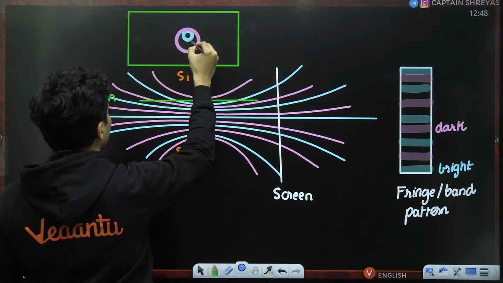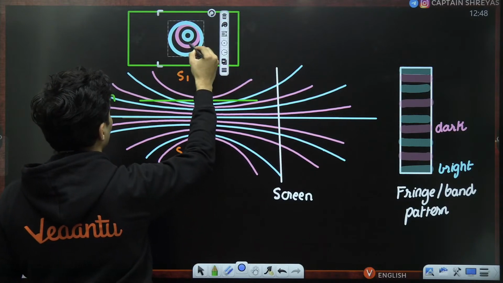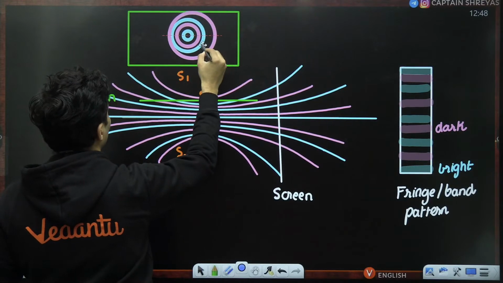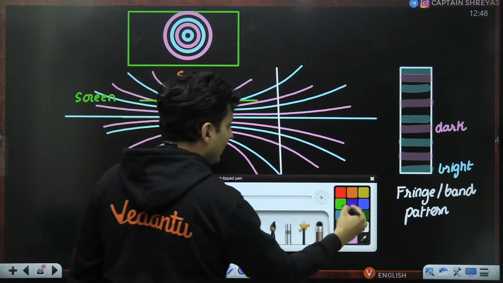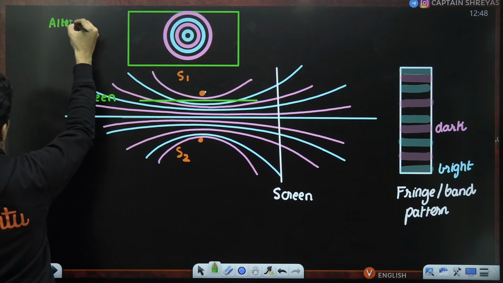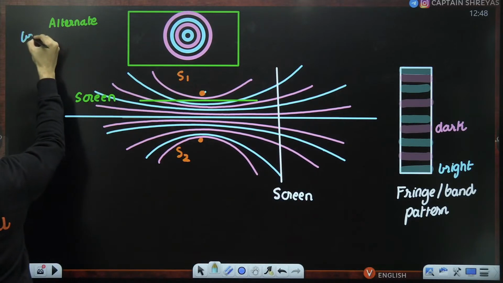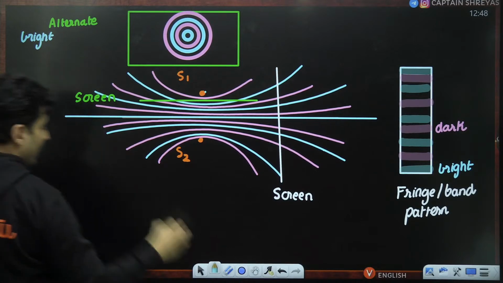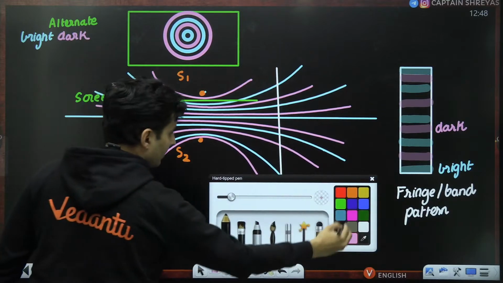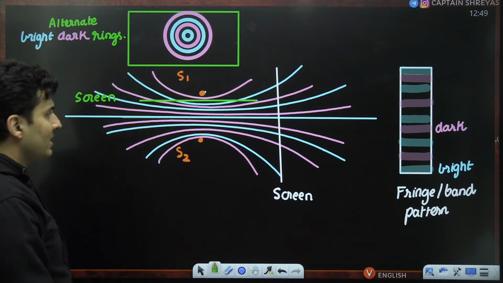You will see rings. You will see a ring pattern of alternate bright and dark rings. You will not see fringes, you will not see bands.